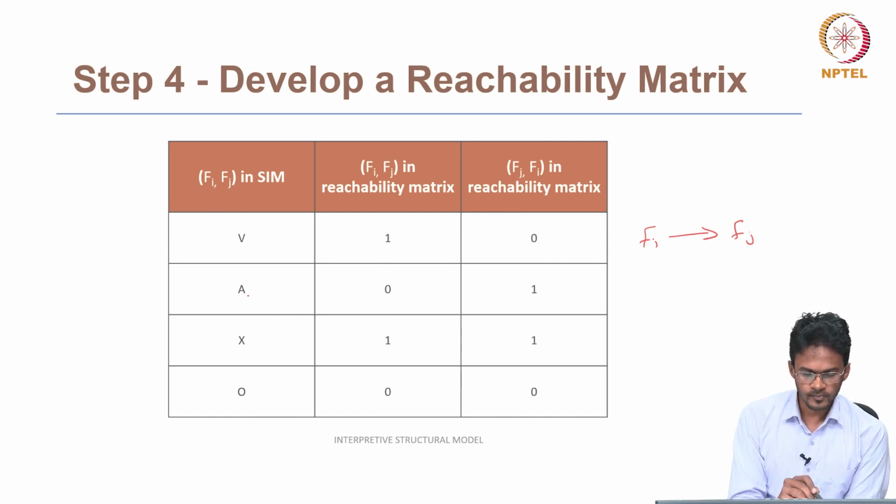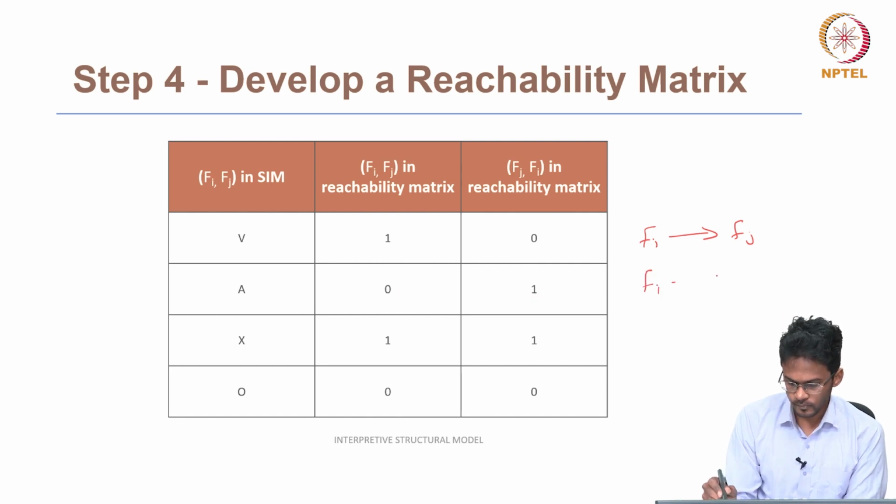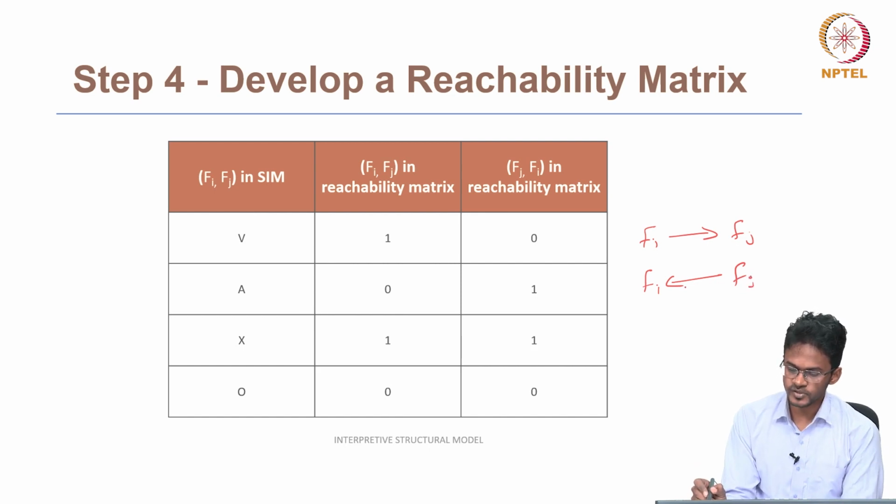The second is A. If Fi, Fj in the self-interaction matrix is A, it means that in the reachability matrix, the Fi to Fj relationship will be 0, but at the same time the Fj to Fi relationship will be 1. So there is an influence from Fj to Fi, but not from Fi to Fj.